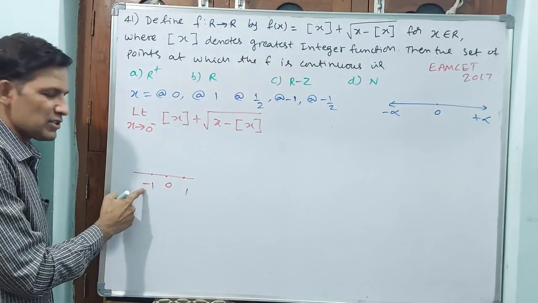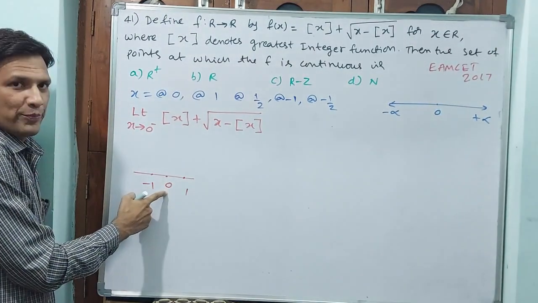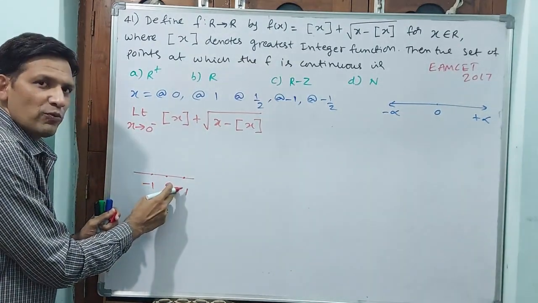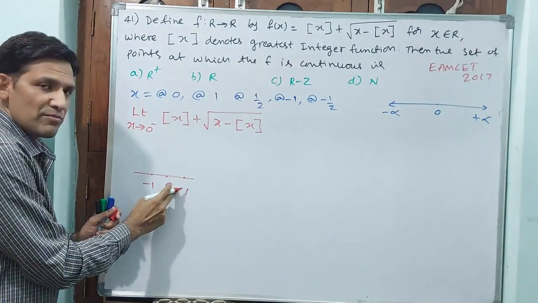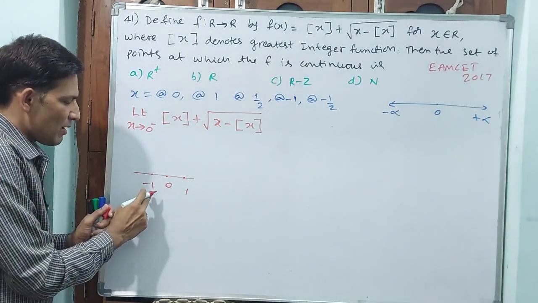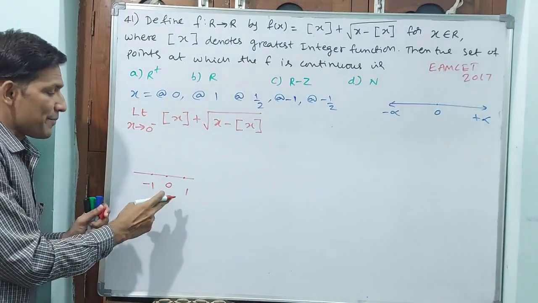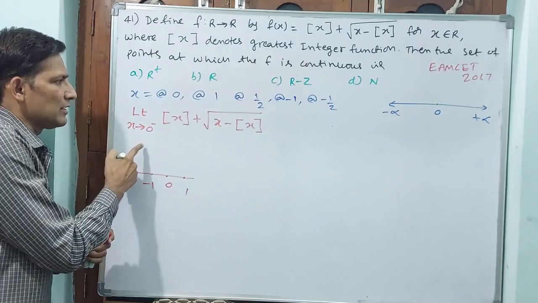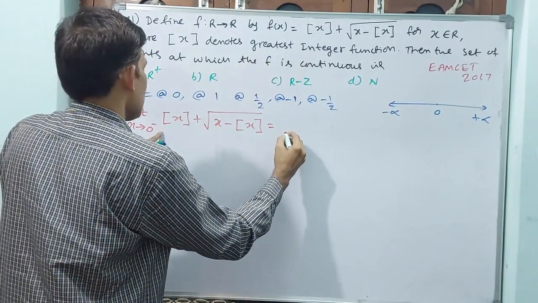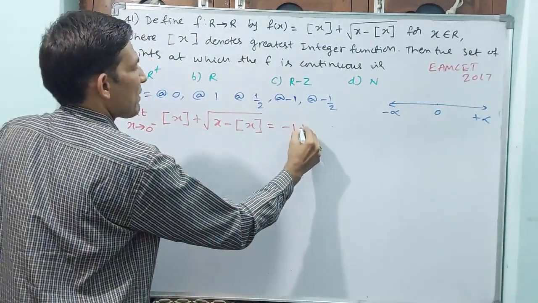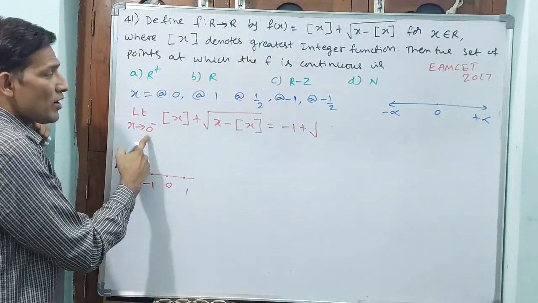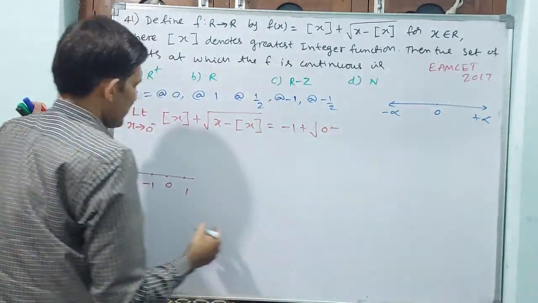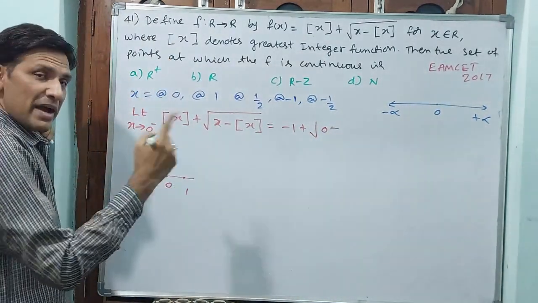0 minus means minus 1, 0 plus means 0. But it is always the lesser integer it has to take. 0 plus something, if you do, but not 1, then 0 will come. Minus 1 plus something, if you do, but not 0, means minus 1 will come. 0 minus means minus 1 will come. This term is minus 1 plus square root of, see, 0 you are doing, this is not a greatest integer function, ordinary, that means 0 only will come, minus again greatest integer function, minus 1.